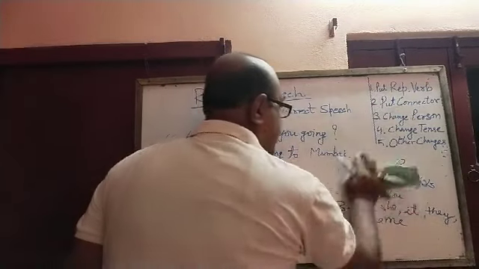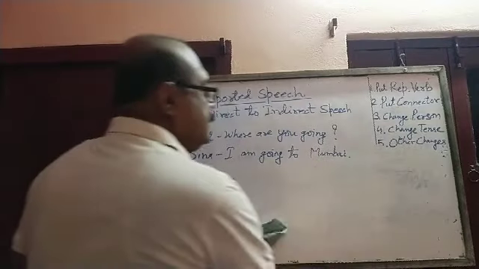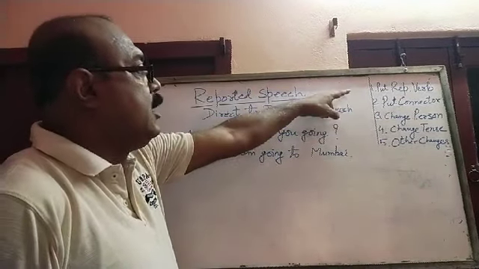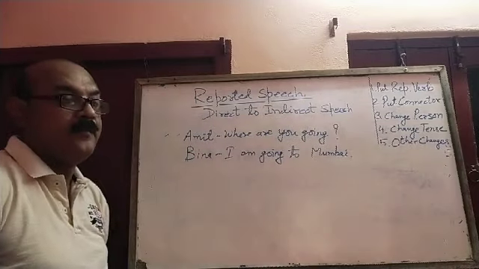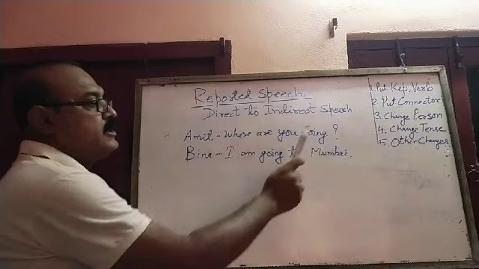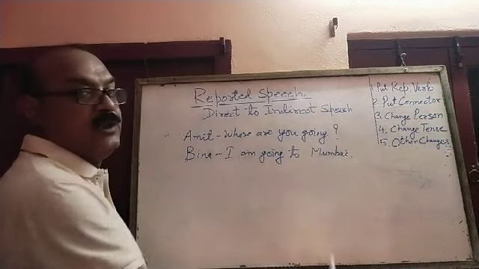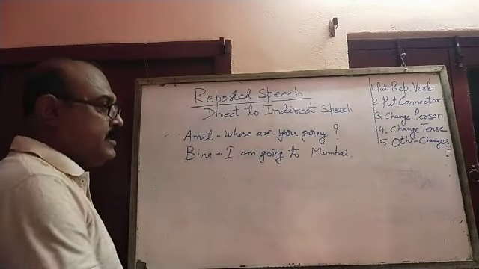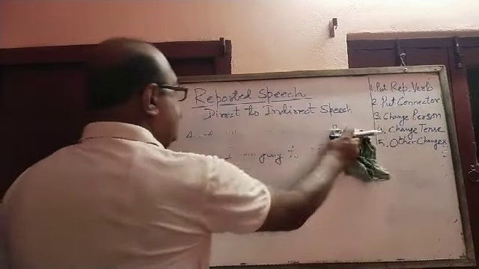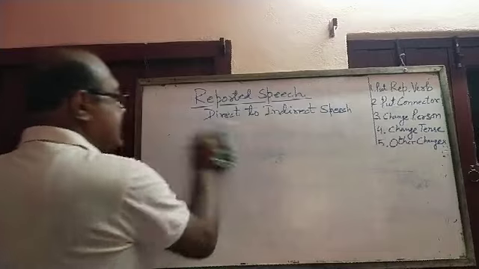Now after the third person, I have written here 5 things. First one is put reporting verb, then put connector, then change person, change tense and other changes. One by one we shall discuss what I have written here. So let us see. I am erasing this sentence in example now.